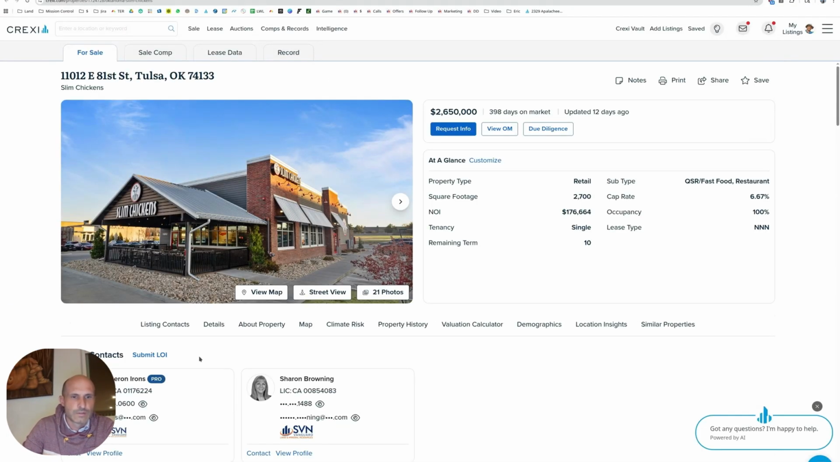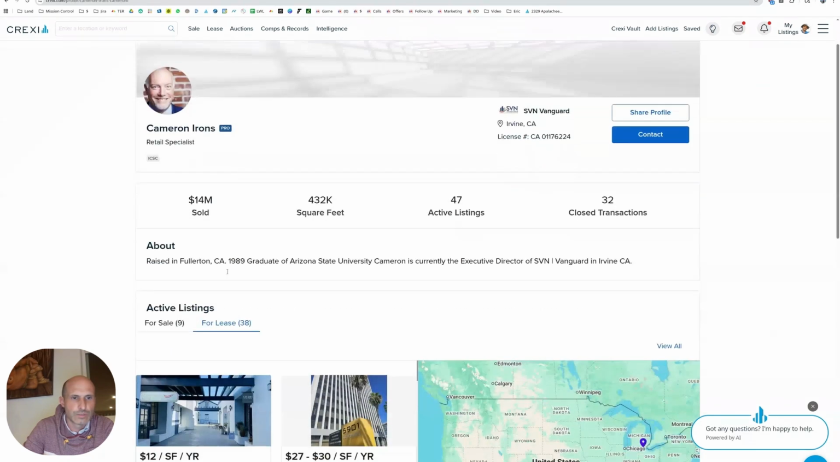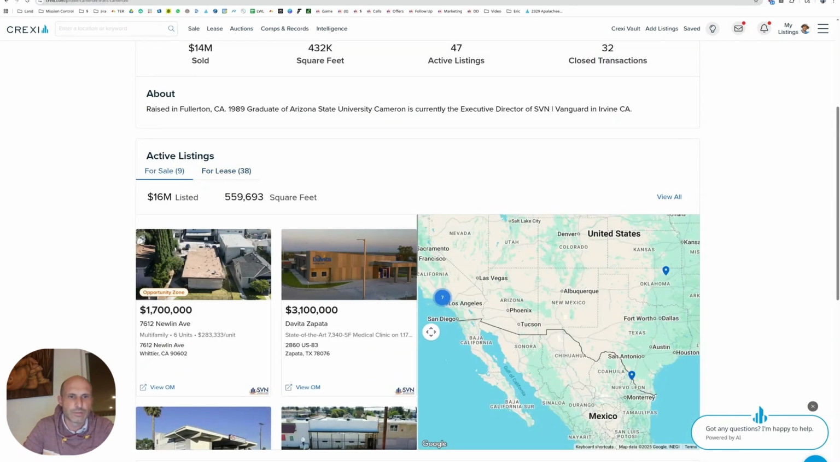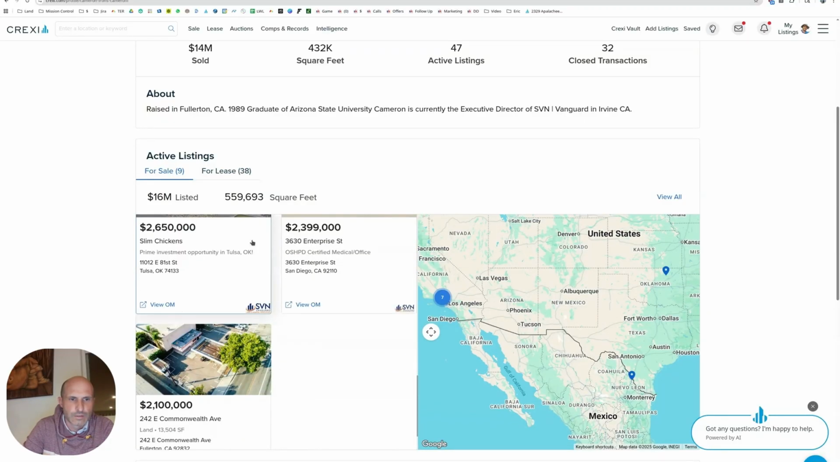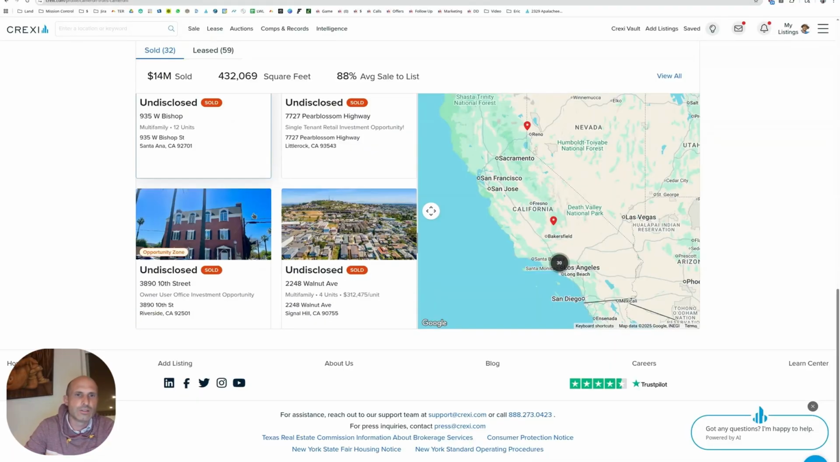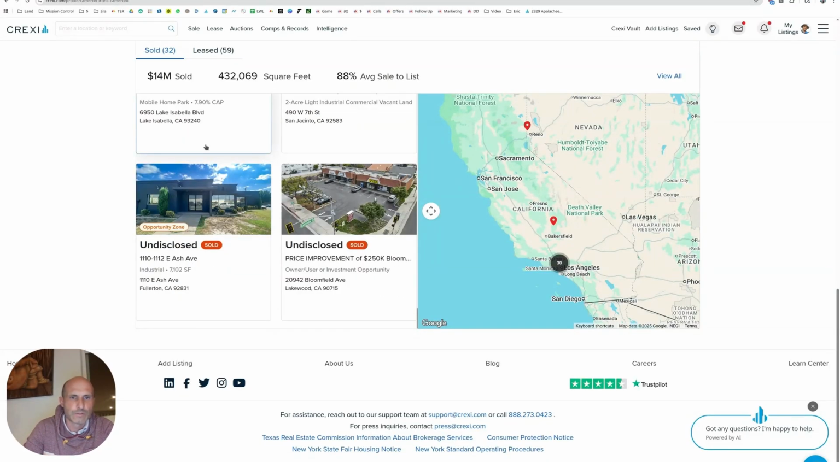So the next one is different brokers, Cameron Irons and Sharon Browning. I don't know these people. Let's take a look at their history on here. 14 million sold. He's got some, oh, these are for lease. We'll just, yeah, for sale. He's got DaVita and whatever he can sell. And over here, it's a bunch of things. It's not like all QSR drive-thrus right up this alley. He's got a potpourri of different stuff for sale.